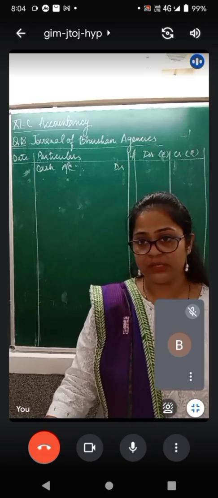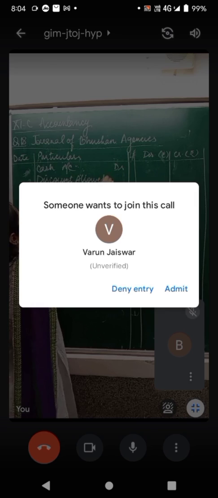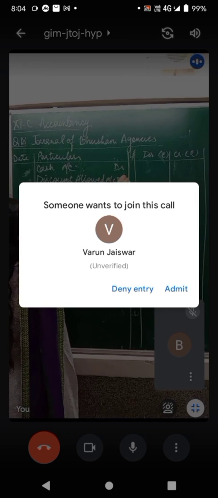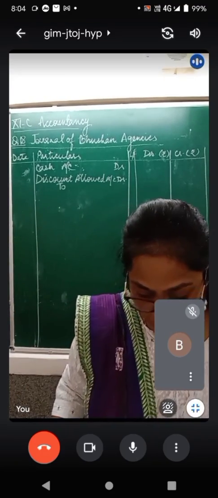Now when we allow discount, it is an expense, so it will be debited. Discount allowed account to be debited, and who is the giver who has made payment to you? It is Bharat. So cash account debit, discount allowed account debit to Bharat.